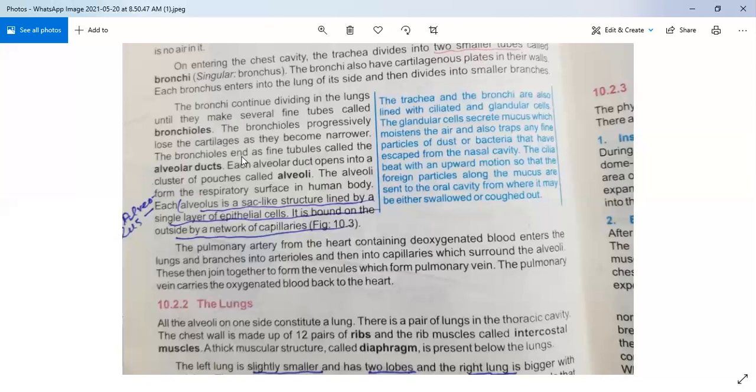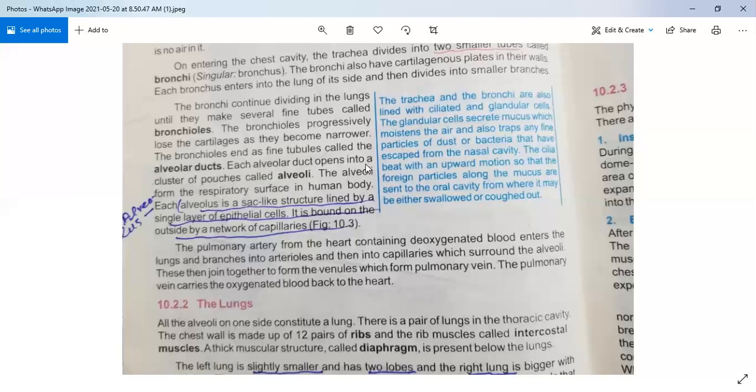Where the bronchioles end, the alveolar ducts start. Each alveolar duct opens into a cluster of pouches called alveoli. Alveoli form the respiratory surface in the human body.